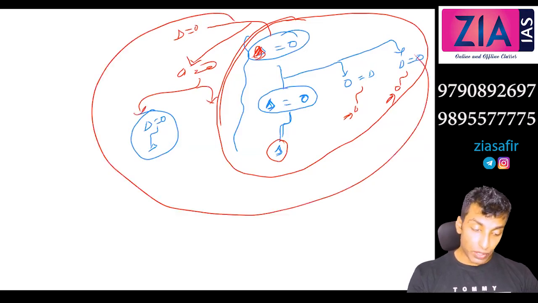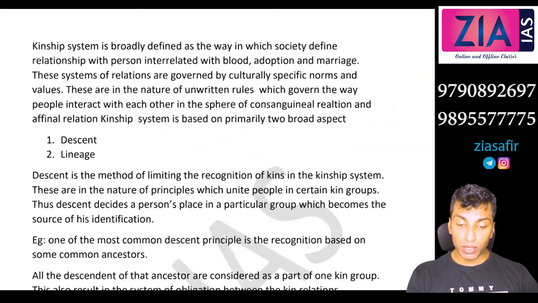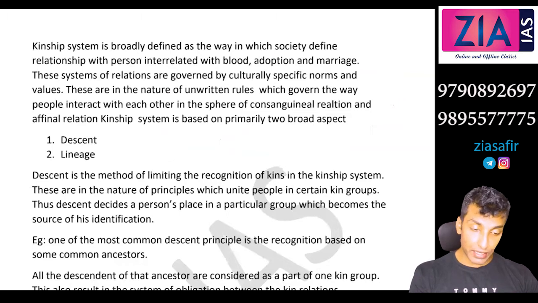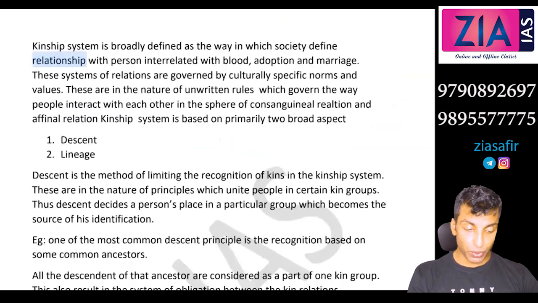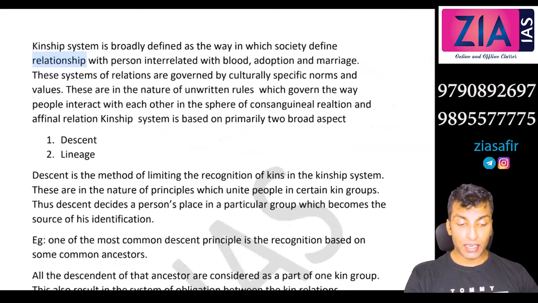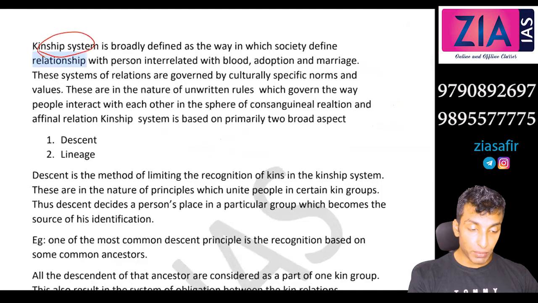So descent or kinship system is basically all about relations and relatives, how you select your relatives or who are actually your relatives. That is what we are going to decide, and how the relatives are decided on the basis of descent principle. What the different descent principles are is what we are going to see in this session. So I'm talking about kinship system, I'm talking about relations.